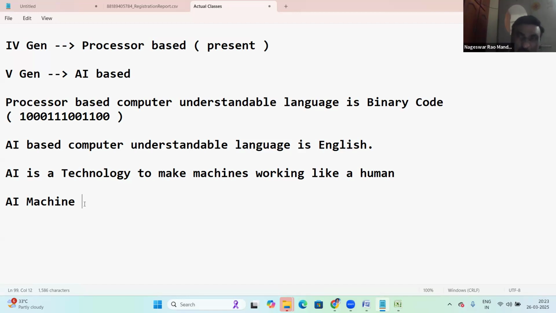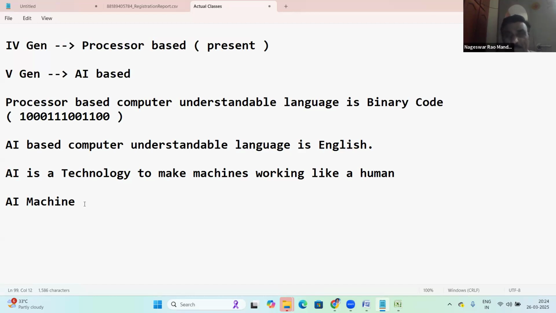That question simply passes to the backend program. That backend program is a Java program, or Python scripting, or R language. These programs go to the data. What is the data? It is fed in, like voice data or text data. The program goes through the data and filters it. The Java program, maybe Python scripting, maybe R language, will filter all the data and finally give the answer. So behind an AI machine, a Java program, Python scripting, or R language is working, taking data and giving a response. That is exactly an AI machine.